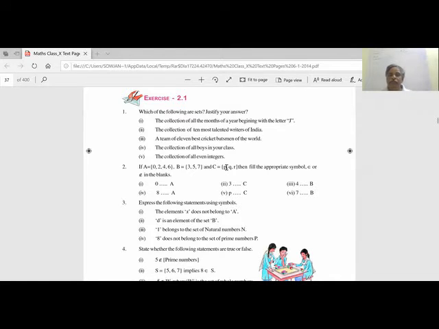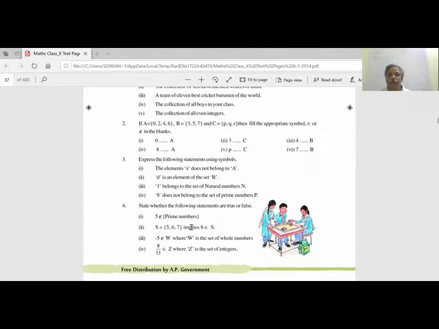Yes. 7 belongs to B? Yes. So now we see the other one. You have to write the same thing on the board. x does not belong to A. What do you mean by x does not belong to A? You have to write like that. But the second one, d is an element of the set B. So d belongs to B.